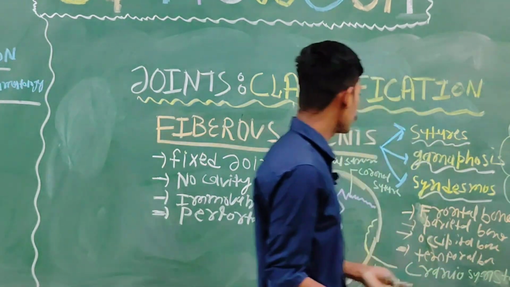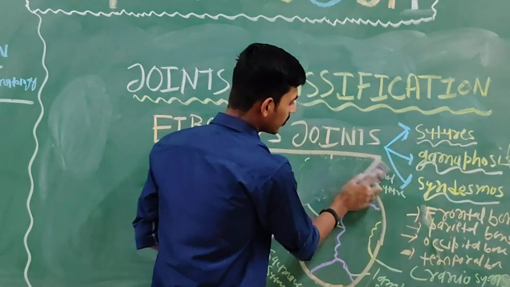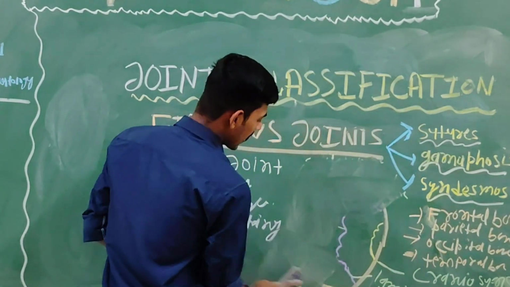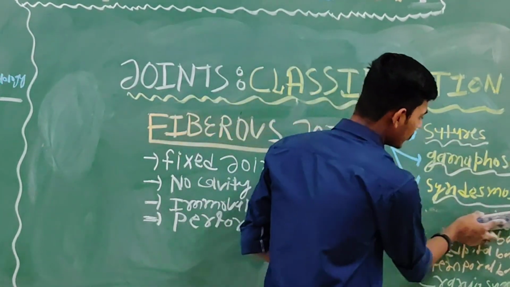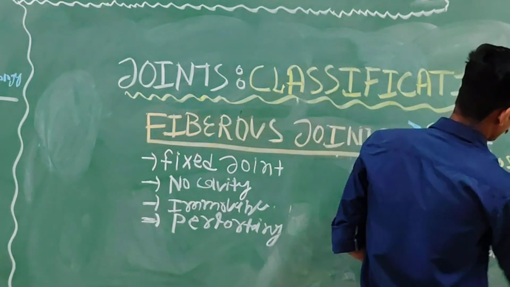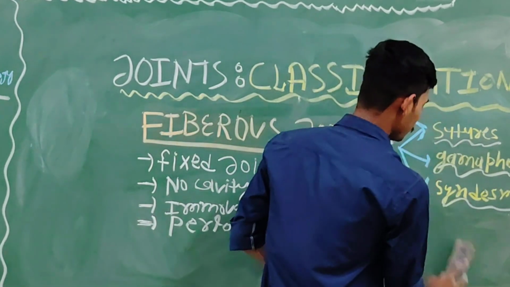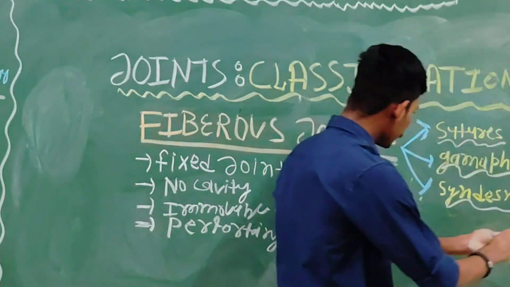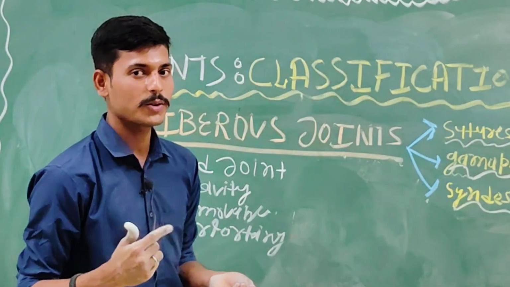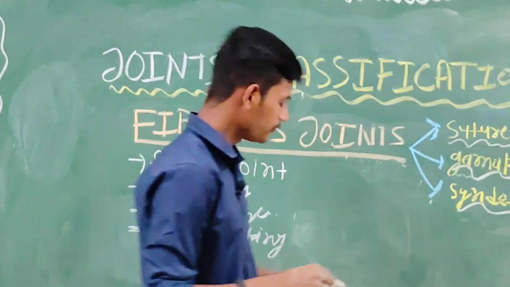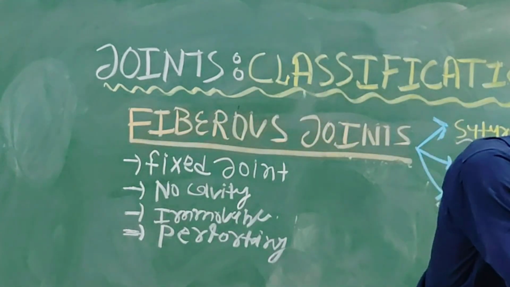Now that we have discussed the suture, let's define another one, that's called the gomphosis. The gomphosis joint is a type of fibrous joint. Where is it present? Most of these terms are relatable to their words. Gum means it is a type of joint which is present in the teeth. So the gomphosis is present in the teeth, and here is your beautiful teeth.